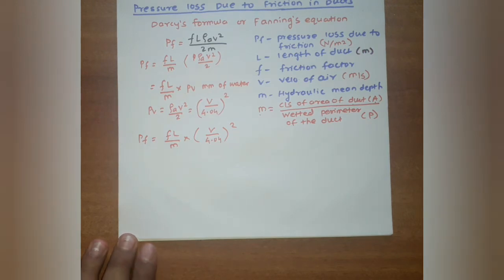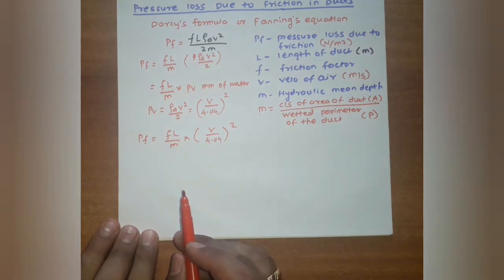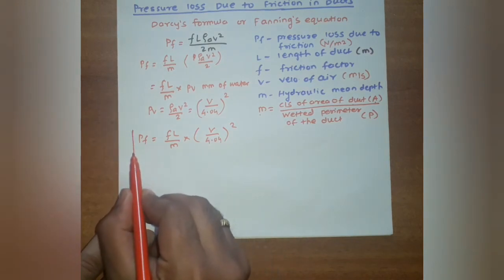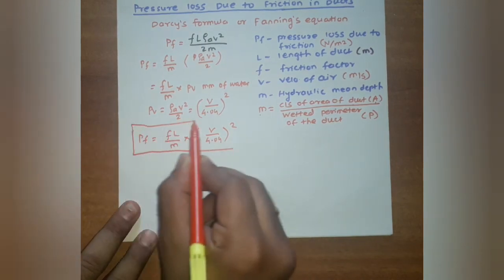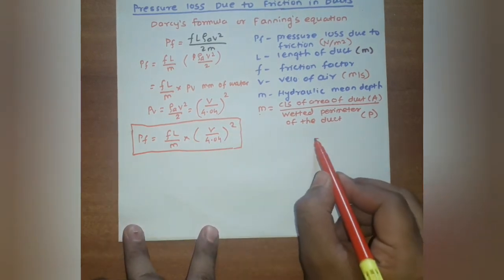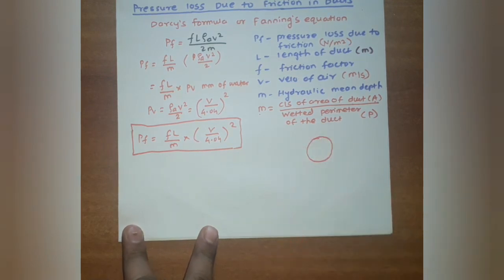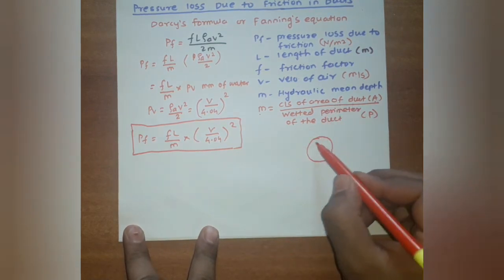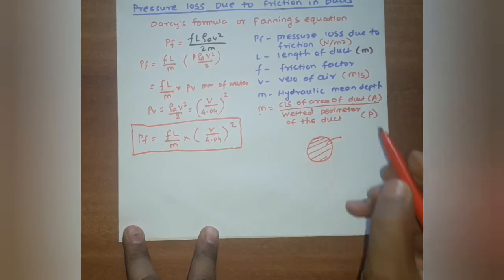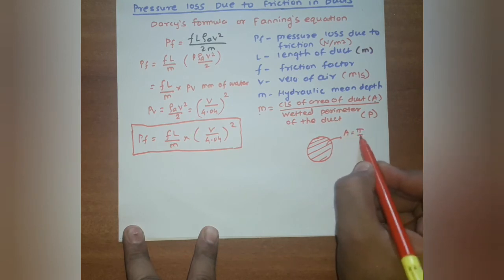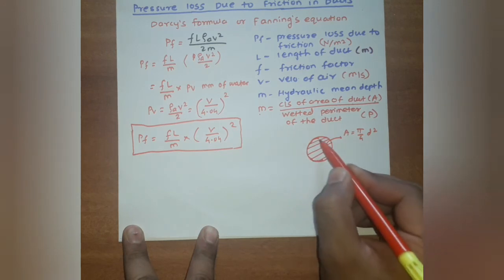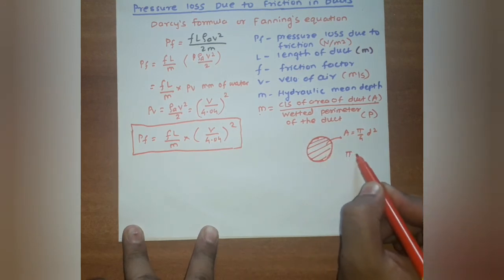Now the next modification is we can calculate the M value. M is the hydraulic mean depth, and it is the ratio of the cross section area of the duct and wetted perimeter. Now consider it is a circular cross section or circular duct. So the cross section area of the duct is pi by 4 d square, and the wetted perimeter is the circumference, it is pi d.